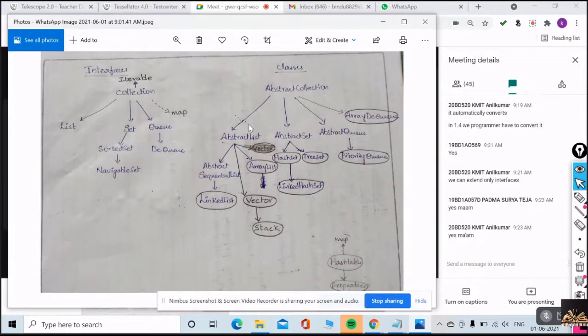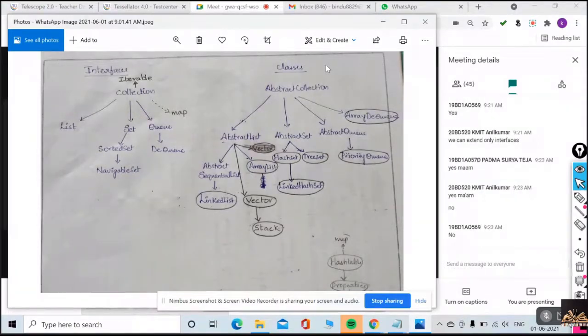Now on my left side, I have a set of classes. If you have only interfaces, is that enough? Is your job going to be fulfilled? No. Along with the interfaces, you need to have a set of classes which implement your interface. Yes or no? Do you agree with my statement? Yes.